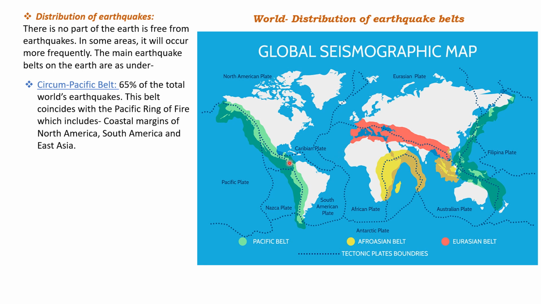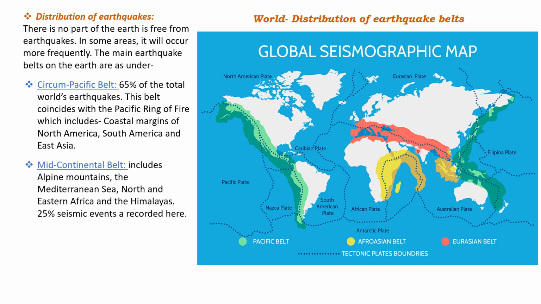In this map you can see the Pacific belt, the Afrasian belt, and the Eurasian belt. The green one is the Pacific belt, this is the Afrasian belt, and this is the Eurasian belt. The mid-continental belt includes the Alpine mountains, the Mediterranean Sea, North and Eastern Africa, and the Himalayas. 25% of seismic events are recorded here.